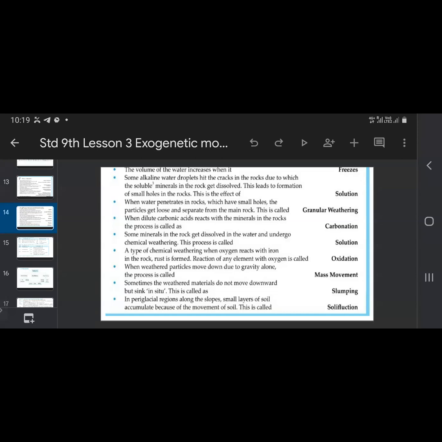Dilute carbonic acid reacts with the minerals in the rock. This process is called carbonation. Some minerals in the rocks get dissolved in water and undergo chemical changes. This process, a type of chemical weathering, is called solution. When oxygen reacts with iron in the rock, rust is formed. The reaction of any element with oxygen is called oxidation.